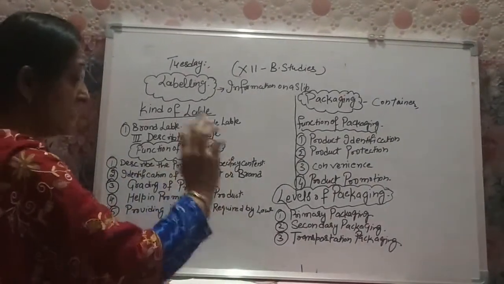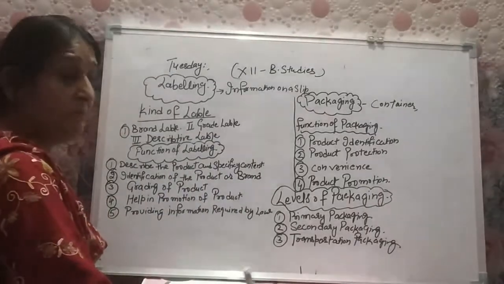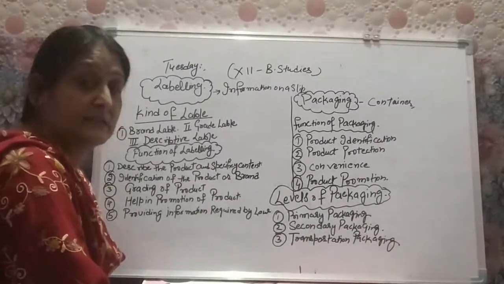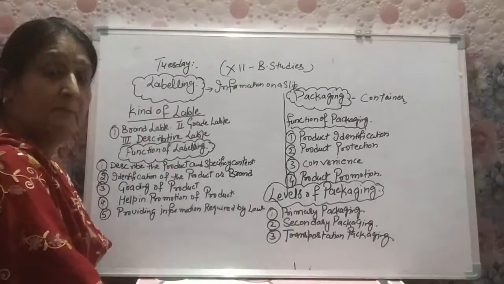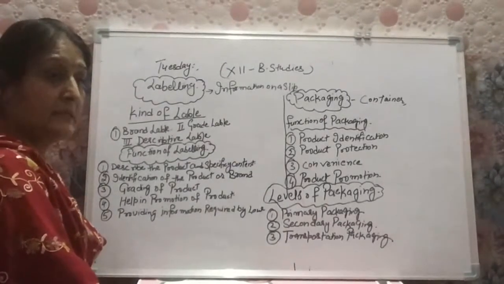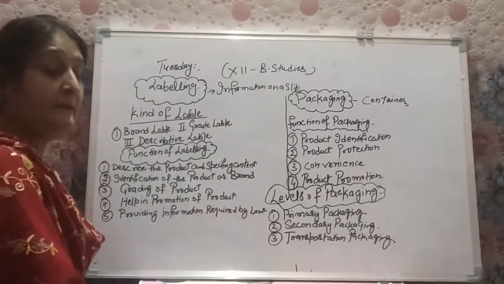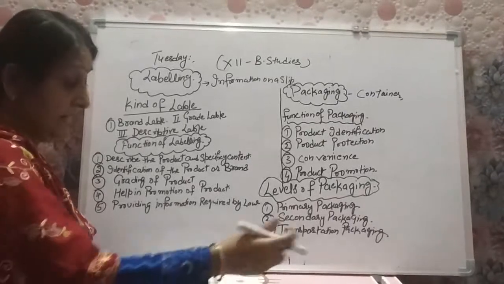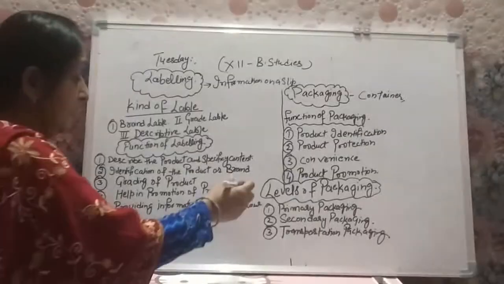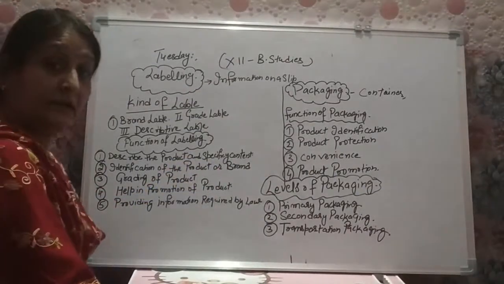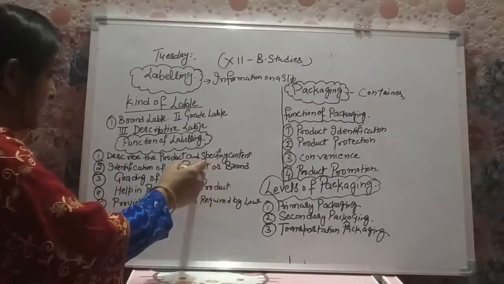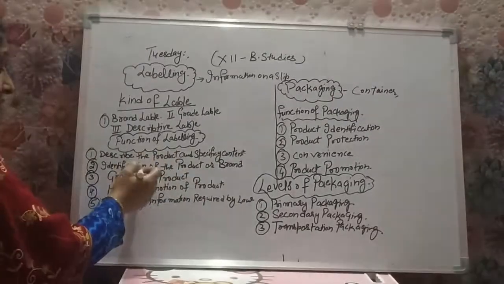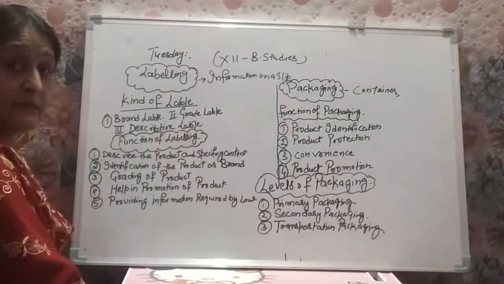Number two, identification of the product or brand. So with the help of the label we can identify the product very easily, and we can identify the brand very easily. Suppose we have to purchase bathing soap and we want to buy Cinthol soap. So out of different bathing soaps we can easily identify the Cinthol soap by the identification of labeling and brand. So labeling provides the identification to the product, and we can easily choose the product out of the number of products. So labeling provides the identification to the product and brand.